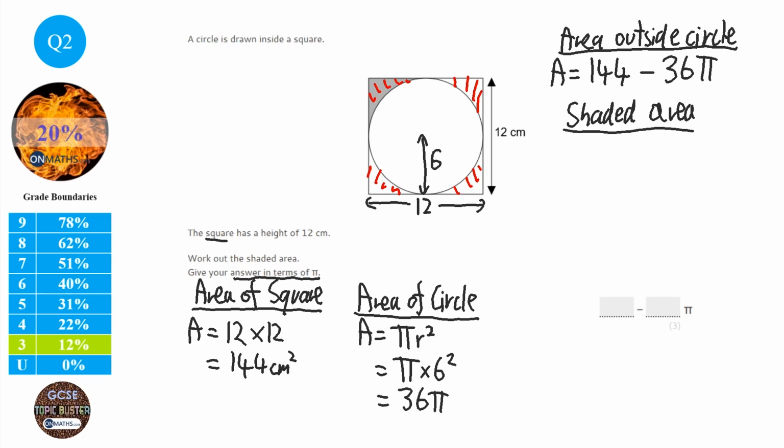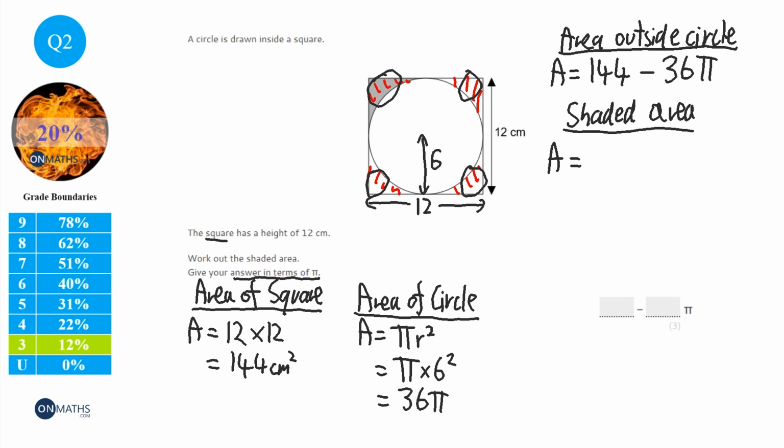Now looking at that, we've got 4 parts. We've got this part, this part, this part, and this part, and all 4 of them are equal, and we only want one of them. So to work out the shaded area, we get our answer from before and we divide it by 4. So we're going to divide the 144 by 4, and it's dead easy to divide by 4 because you halve it, then halve it again.